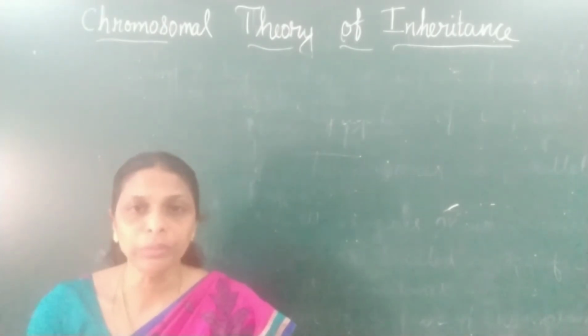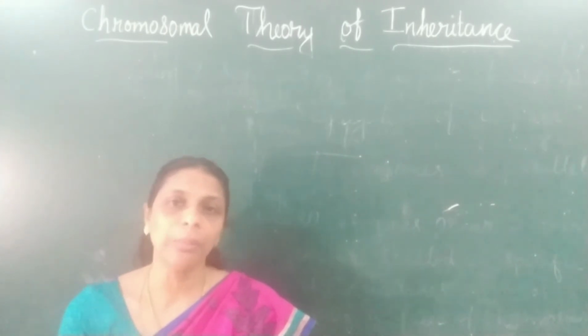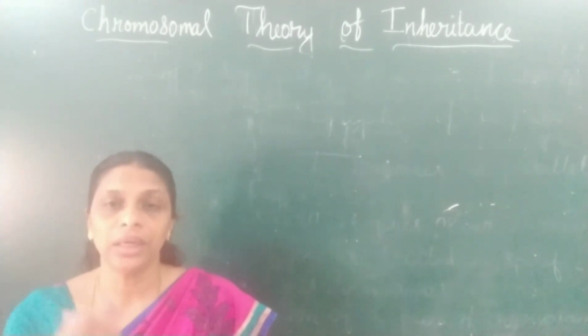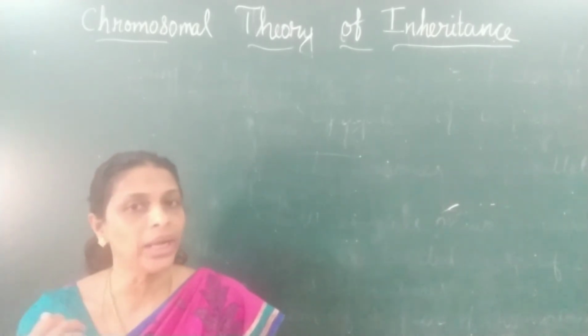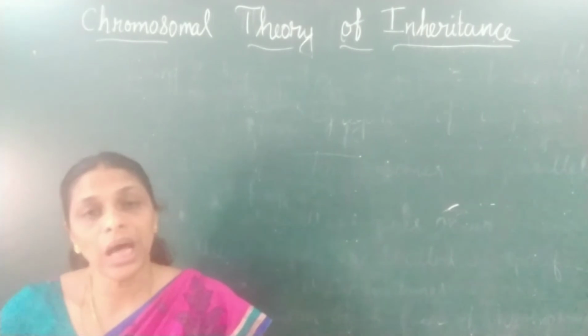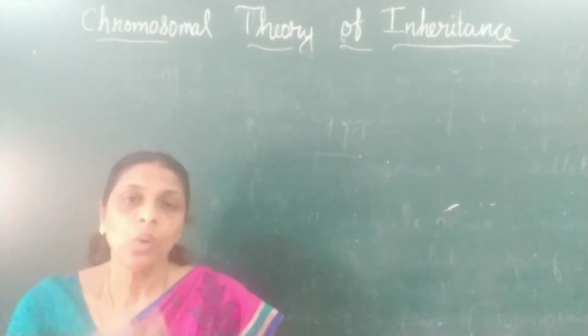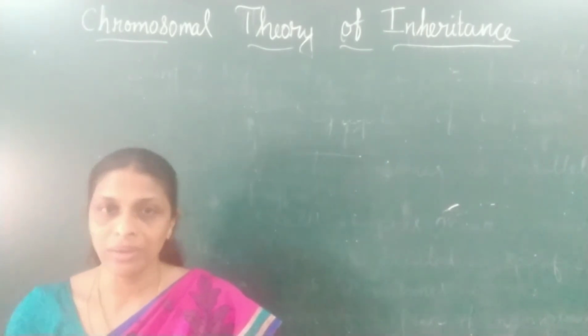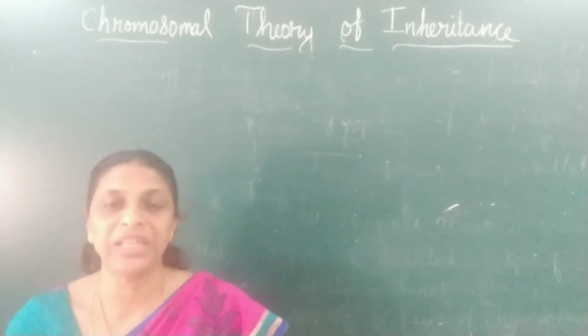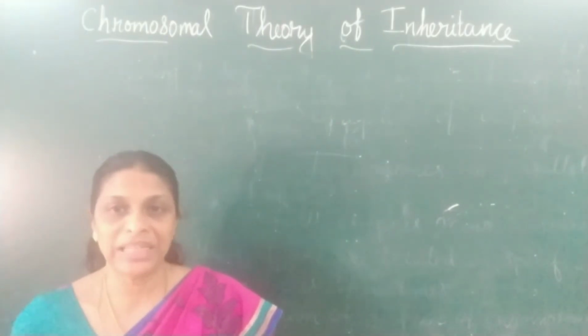In human beings, for example, there are 23 pairs of chromosomes. One chromosome of each homologous pair is from the father and the other from the mother, that is, one is paternal and the other maternal.